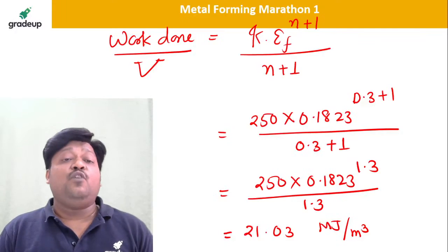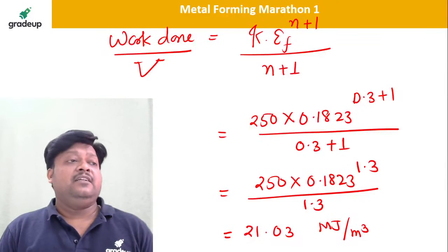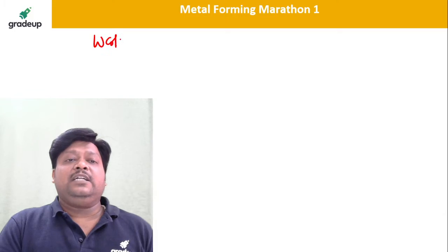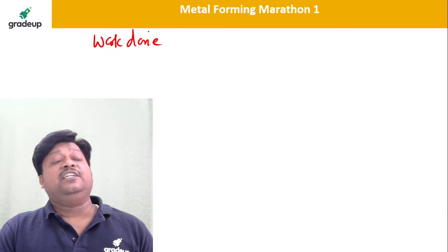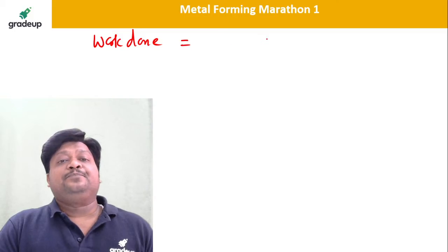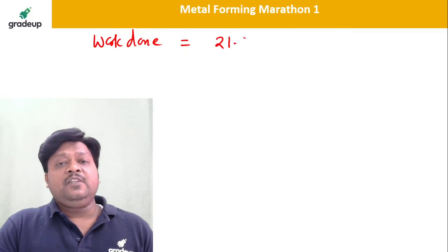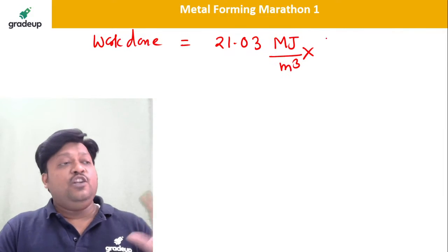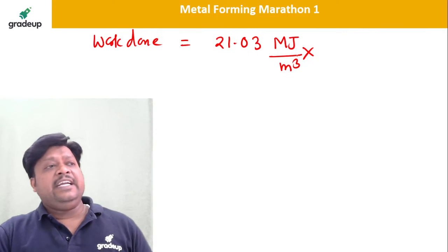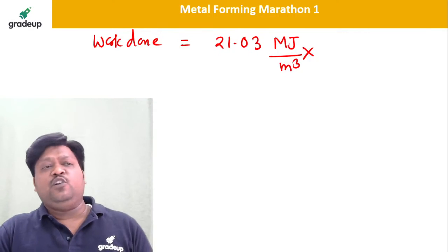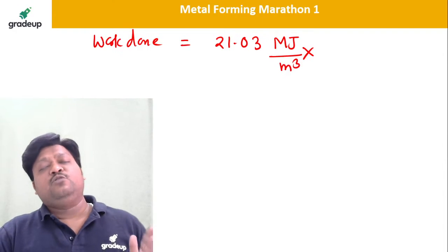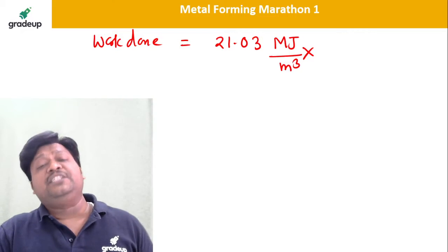So definitely you want the work done only in Newton meter. So tell me in Newton meter how much it is. Suppose I gave you the option in terms of Newton meter. So this work done is 21.03 megajoule per meter cube into the volume of the workpiece. What is volume? You take initial volume, final volume, or instantaneous volume in between. In metal forming there is no change in the volume. Volume is to be constant. Volume constancy principle is valid.